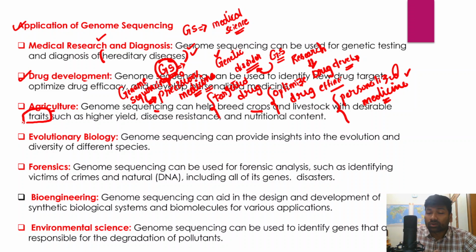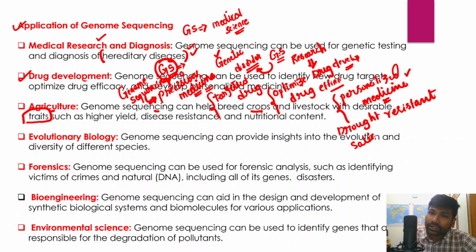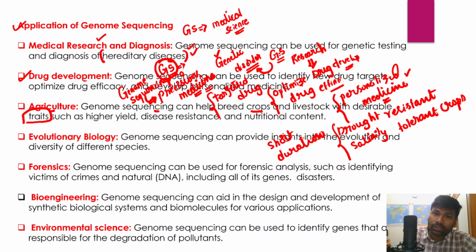For example, in crops, we can produce drought resistant crops, salinity tolerant crops, and short duration crops. All these different varieties of crops can be produced through the genome sequencing method. So it also has applications in the areas of agriculture and animal husbandry as well.